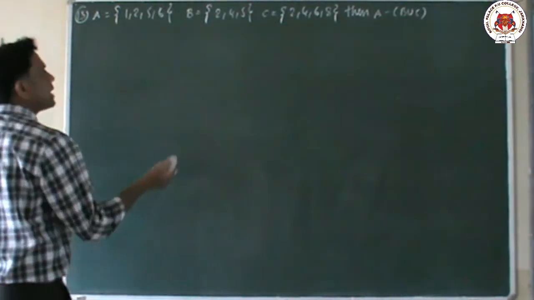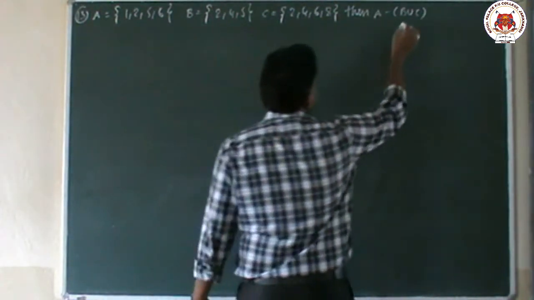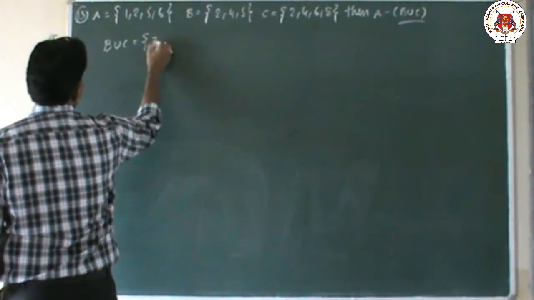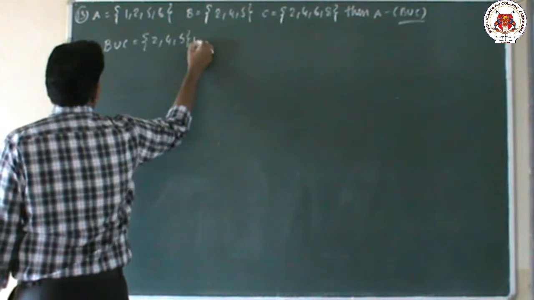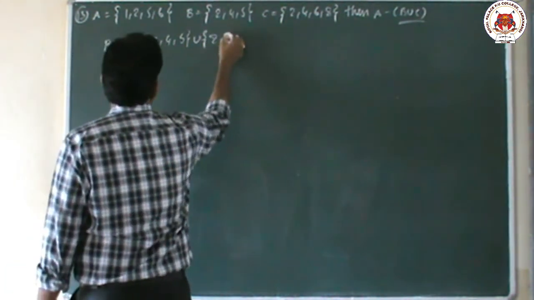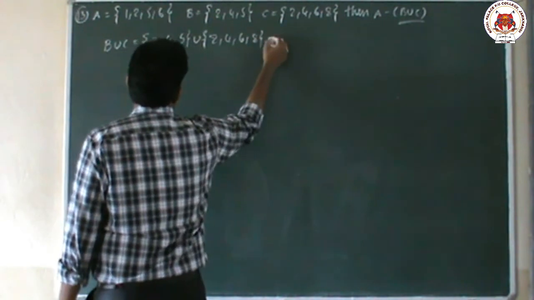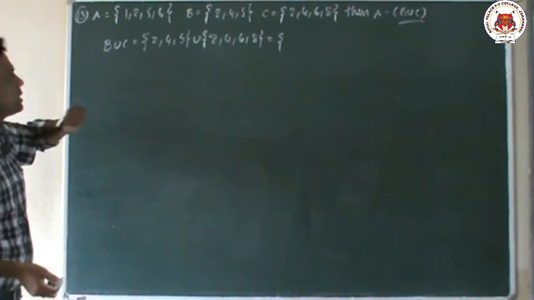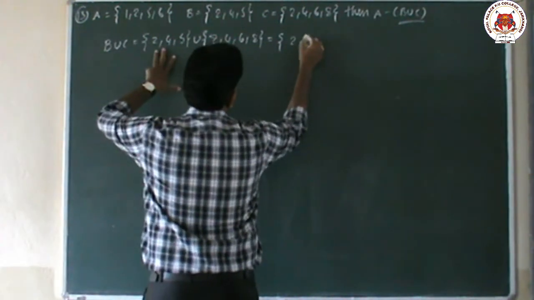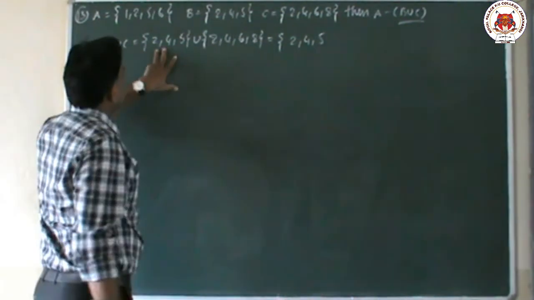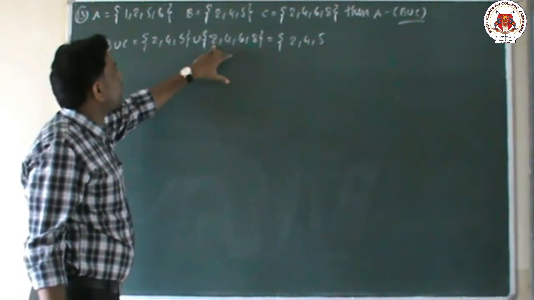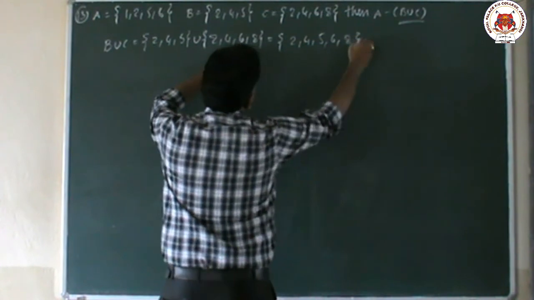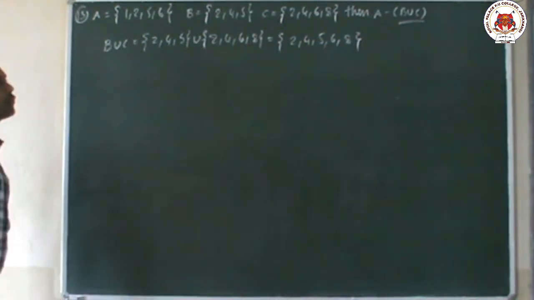So how to find it? Same as before, first of all we have to find what is in the bracket. Here in the bracket B union C is there. So for B union C, first we write the B set, which is {2, 4, 5}, union C, which is {2, 4, 6, 8}. What is the meaning of union? Union means combining the elements of both sets. First we write the first set elements: 2, 4, 5. Now we write the second set elements also. 2 is already written, no need to mention it again. 4 is already there. Still 6 and 8. So B union C is {2, 4, 5, 6, 8}.